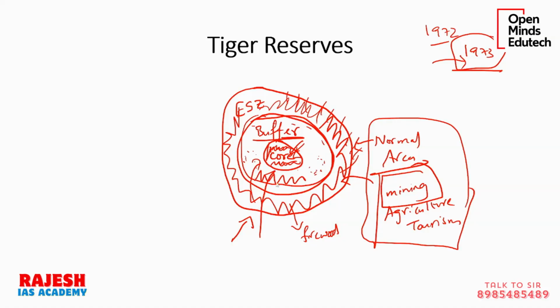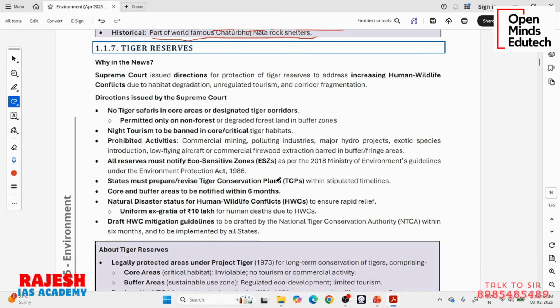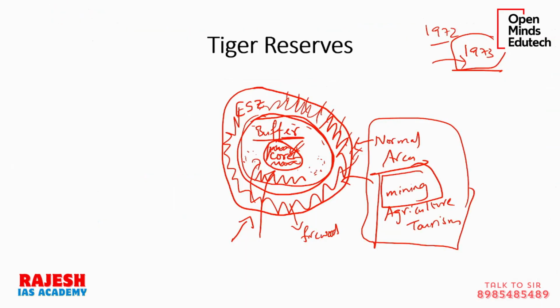Okay. Now let us come back to our news. What is the structure I just told you? Many state governments, many governments or authorities, whoever is responsible, are not implementing this structure properly. So the Supreme Court recently has issued directions. The Supreme Court issued directions for protection of tiger reserves to address increasing human-wildlife conflict due to habitat degradation, unregulated tourism and corridor fragmentation. See, this is what happens when we don't follow the structure.